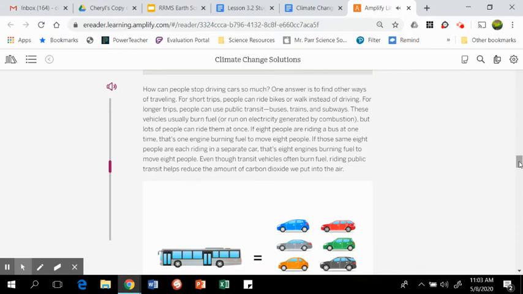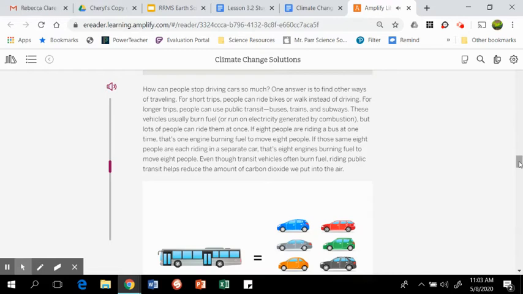One answer is to find other ways of traveling. For short trips, people can ride bikes or walk instead of driving. For longer trips, people can use public transit: buses, trains, and subways. These vehicles usually burn fuel, but lots of people can ride them at once.